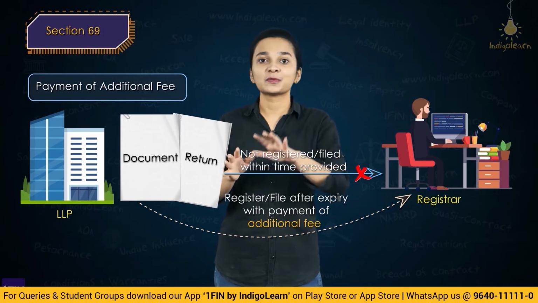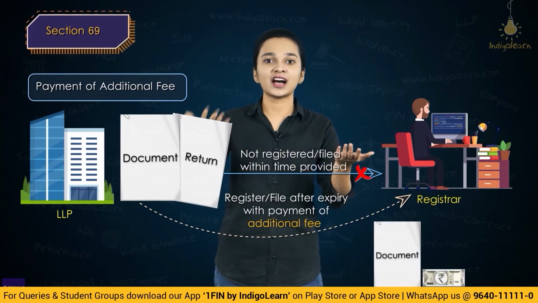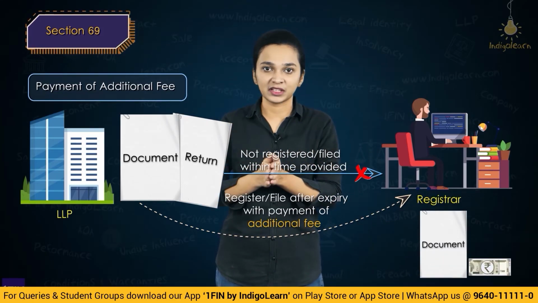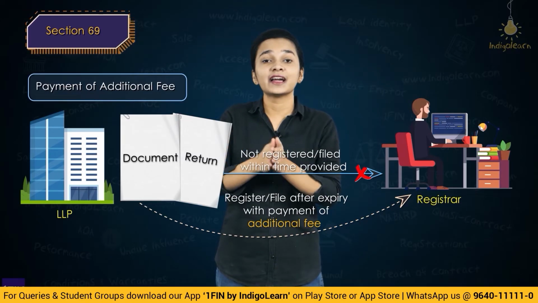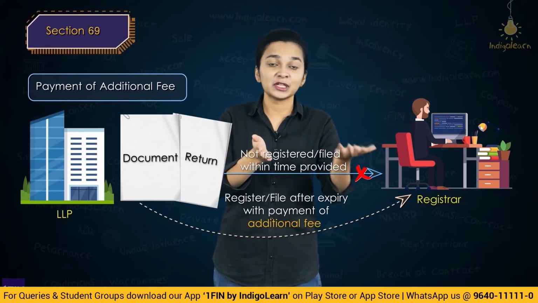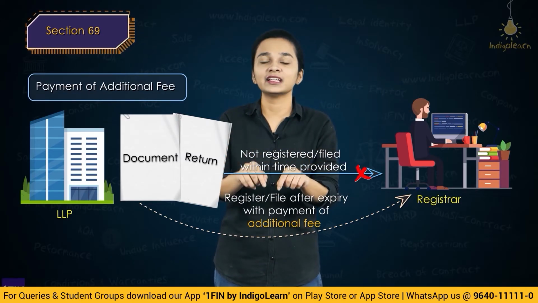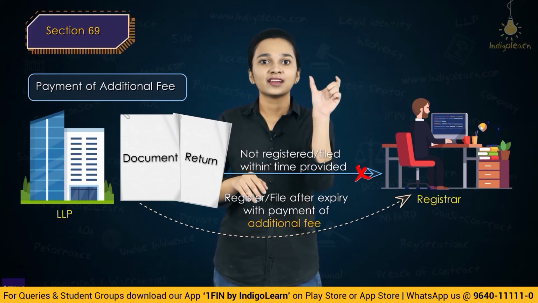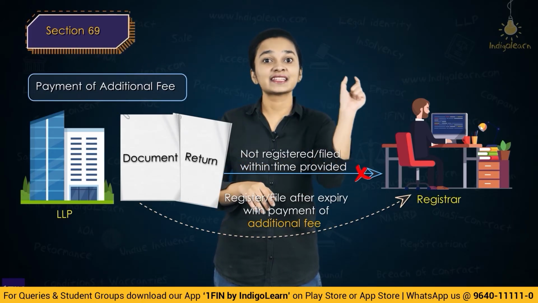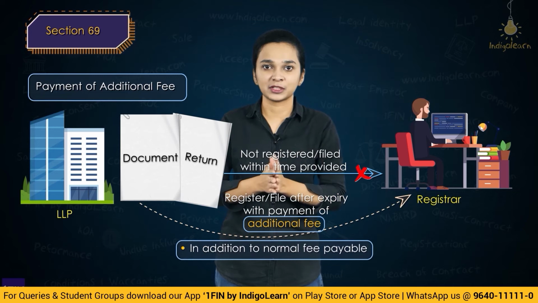So we know that whenever a document is filed with the ROC, some fees has to be paid. But if the document is filed after the expiry of the time limit within which the document had to be filed, in such a situation, along with the fees, there is an additional fee which has to be paid.